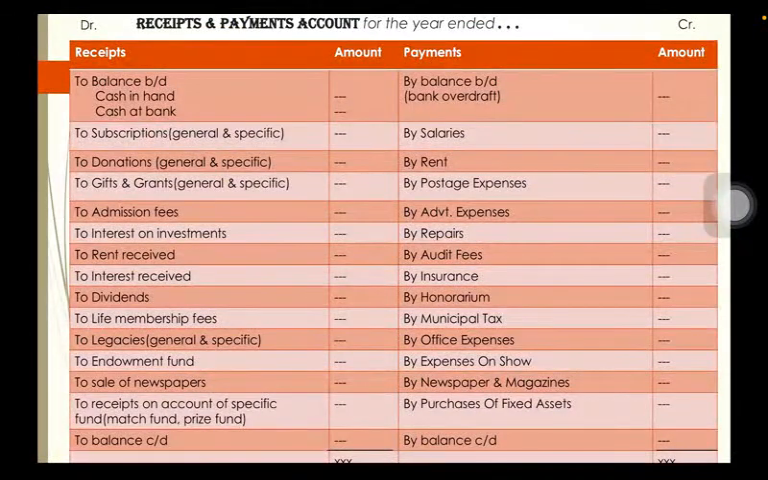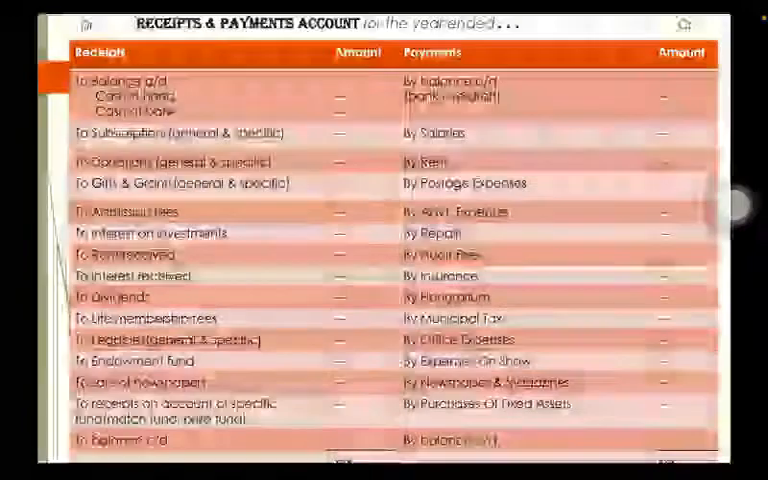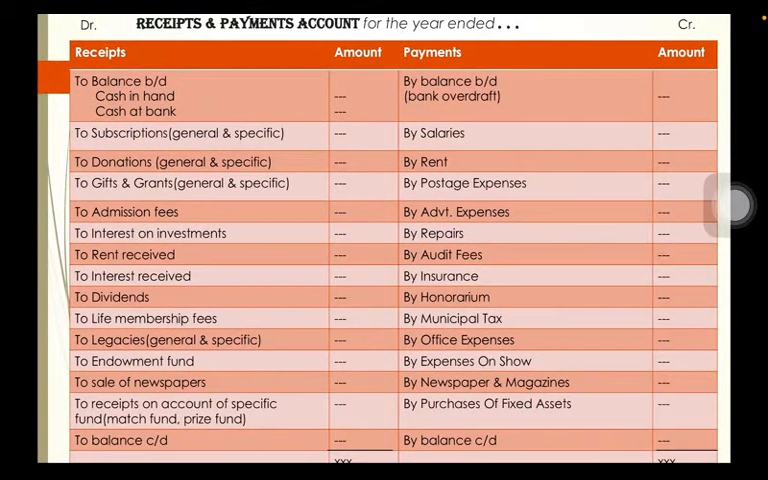So you can see the format of receipt and payment account where all the receipts are being debited and all the payments are being credited. And it starts from the opening balance of cash and bank and it ends with the closing balance of cash or bank. If we are having bank overdraft, then that balance will come on the debit side.